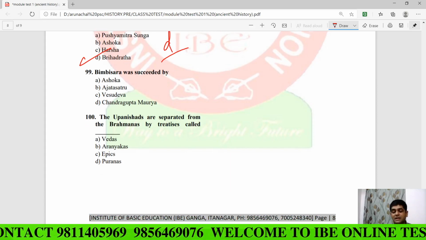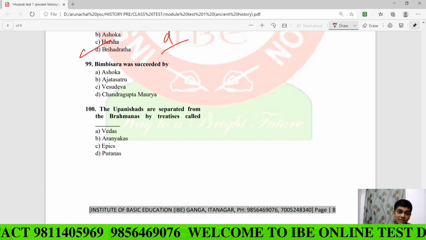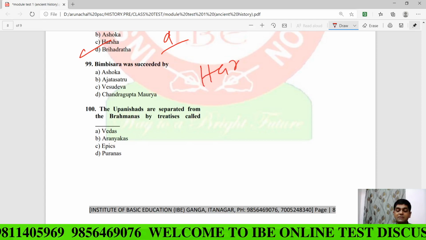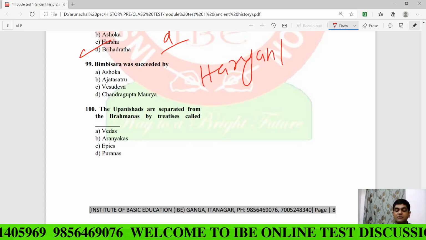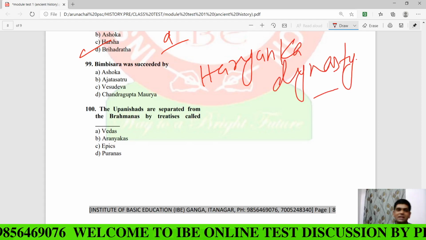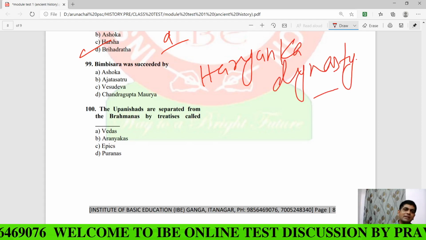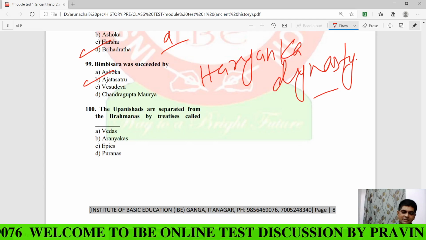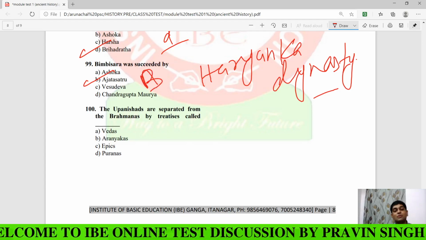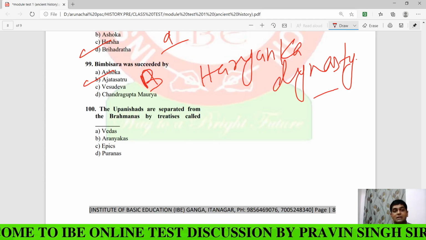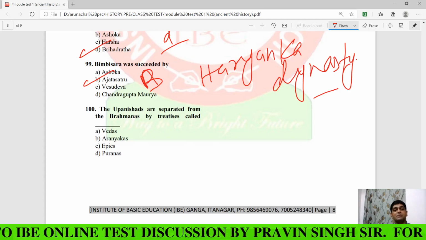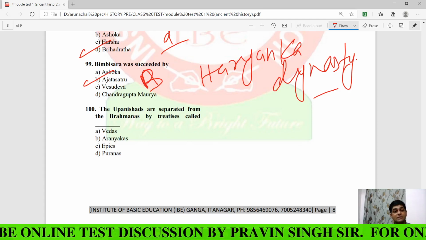Now, Bimbisara was the ruler of Magadha, and he was the founder of which dynasty? Bimbisara was the founder of the Haryanka dynasty. He was succeeded by his son Ajatashatru, answer is B. And you know Ajatashatru killed his own father Bimbisara, and then he became the king of Magadha.